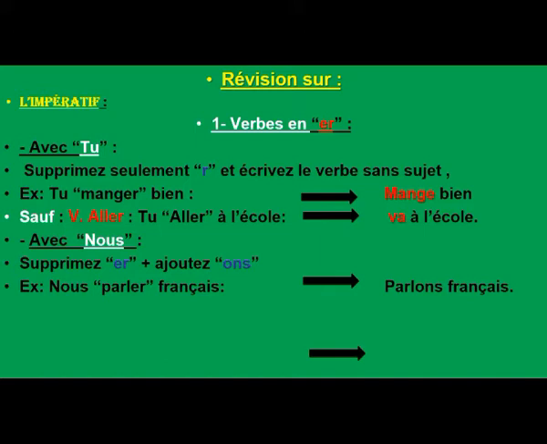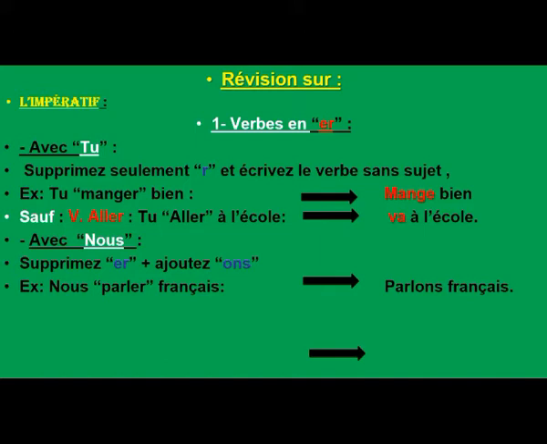I want to say to my friends, and me also, I do it with them: speak French. How can I say it using nous? I cancel the last two letters, ER, then add instead O and S. The result, parlons français. Talk French.